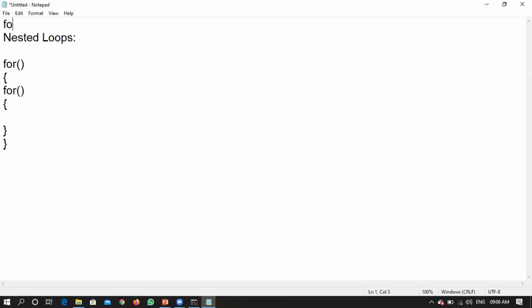One is the for-each, a variation of for, and the next one is nested loops. These two concepts we will discuss once we start with the arrays part, right? Shall we proceed further?